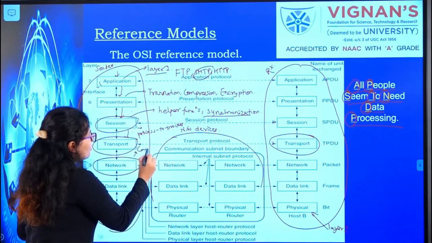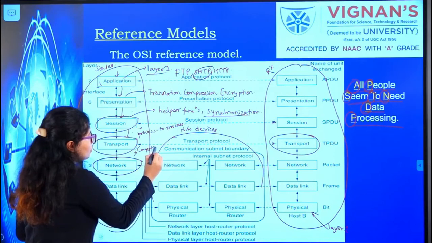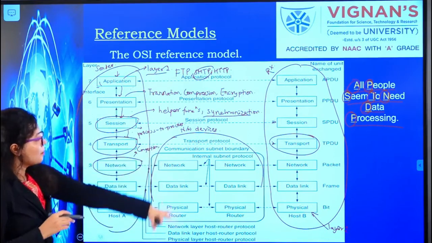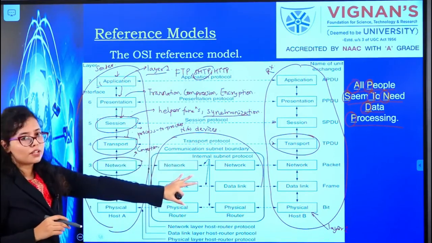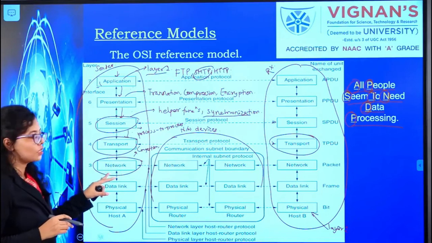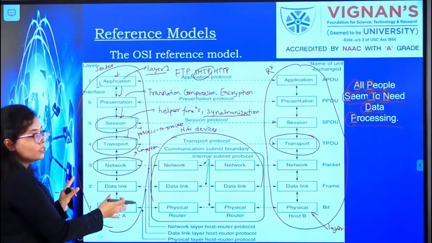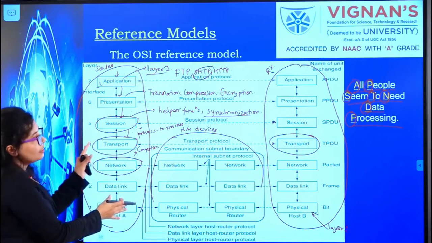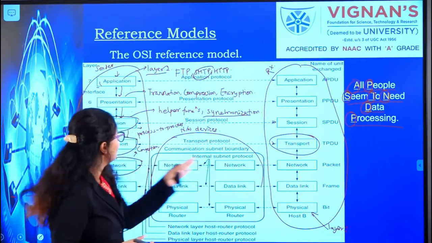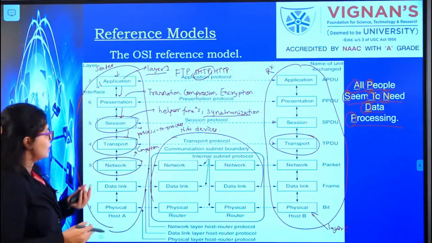Suppose there is too much traffic in the subnet, how to control this traffic is also a function of the network layer. Then flow control, maintaining the speed of the sending data at the sender and receiver, is also maintained by the network layer.